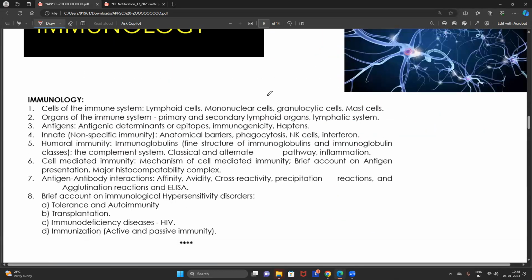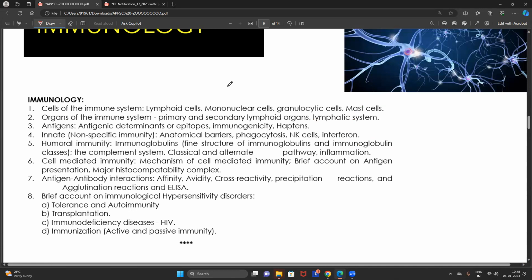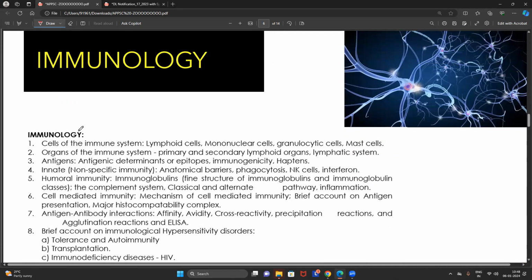Then immunology. Now, if you ask me one question, sir, can you tell me an important topic in the immunology? No, I can't tell. Why can't I tell a very important topic in the immunology? What is the reason? One of the reasons is, friends, the immunology chapter works in a cascade way. What is the meaning of a cascade way here? If you don't understand one topic, if you don't have conceptual knowledge on the one topic, trust my words, you can't understand the second topic.